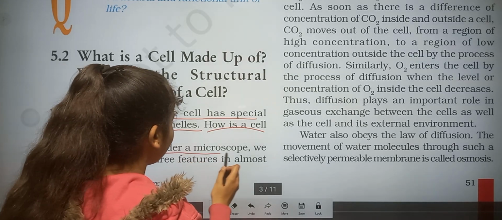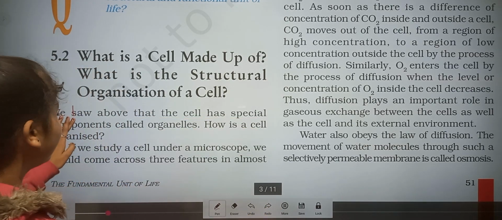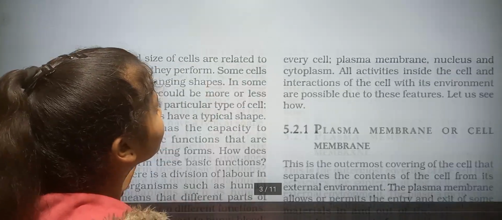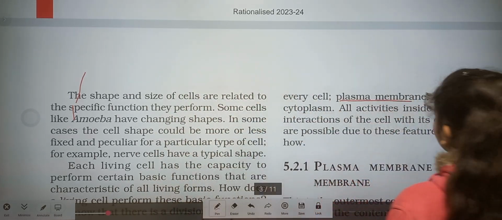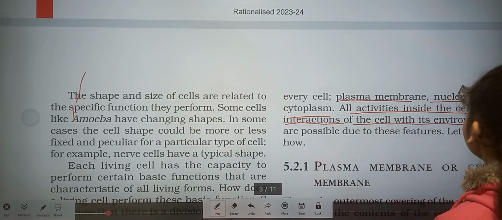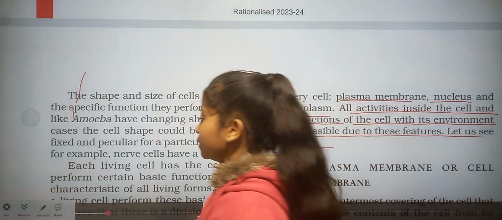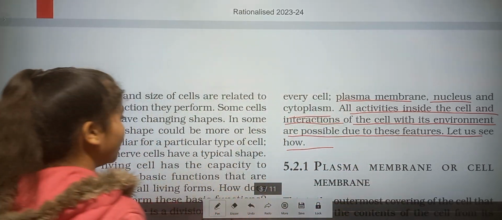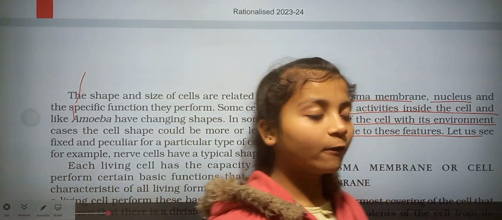If we study a cell under a microscope, we would come across three features almost: the plasma membrane, nucleus, and cytoplasm. All activities inside the cell and the interaction of the cell with its environment are possible due to these features. Let's see how. So let's see the plasma membrane, or cell membrane. From here we read one by one about all the organelles present in the cell.